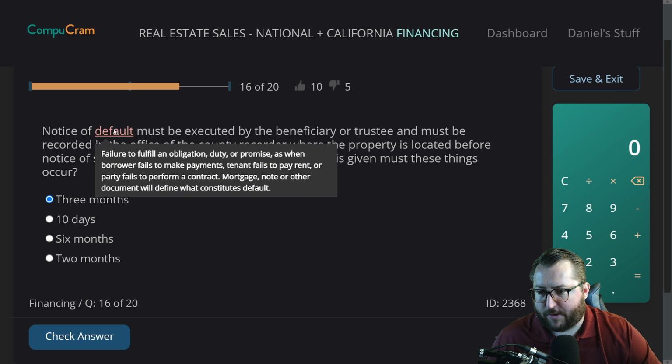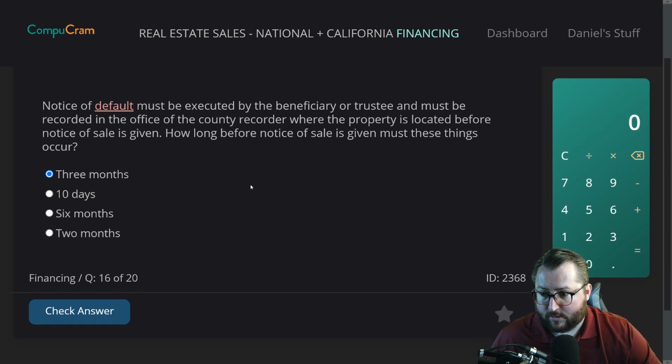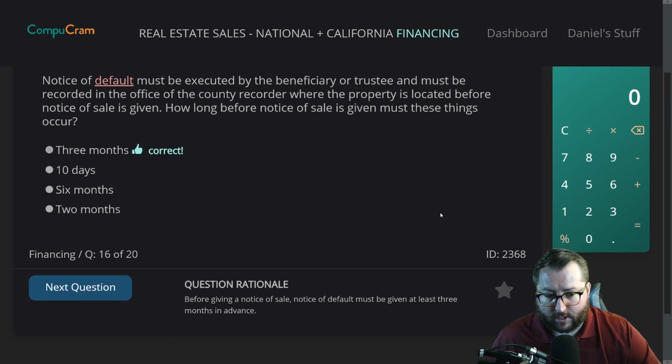Let's read what default is. Failure to fulfill an obligation due to your promise, as when borrower fails to make payments, tenant fails to pay rent, or party fails to perform a contract, mortgage note, or other documents will define what constitutes default. So if you don't pay, how long before notice of sale? I'm going to say 3 months. Correct. Okay. Question rationale. Before giving a notice of sale, notice of default must be given at least 3 months in advance.